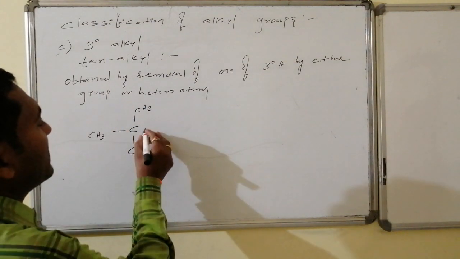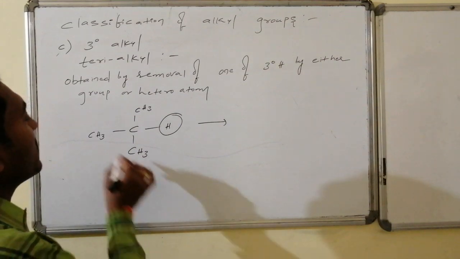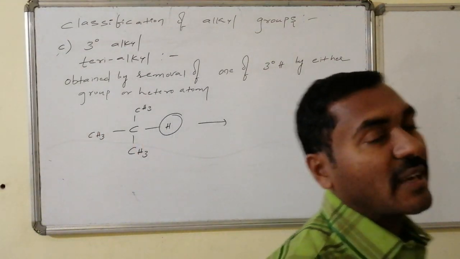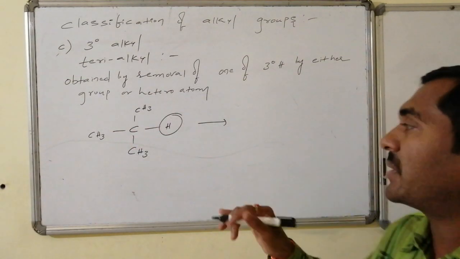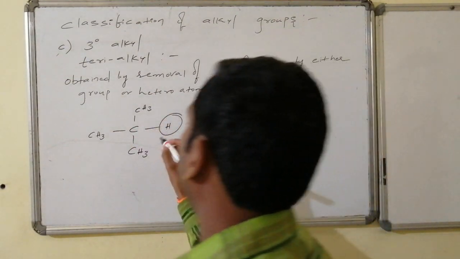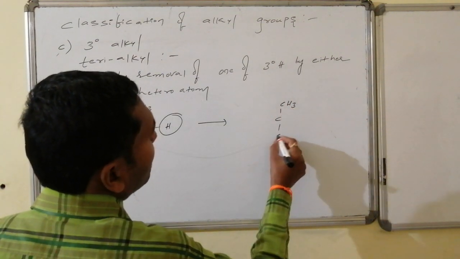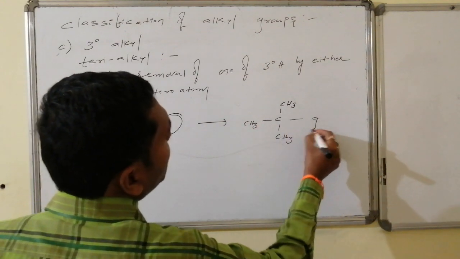In this, if the tertiary hydrogen is replaced by some group, the remaining portion obtained after removal of the tertiary hydrogen is said to be a tertiary alkyl, because it is an incomplete part. The hydrogen is removed by, suppose, chlorine or iodine; here I am writing it as group.